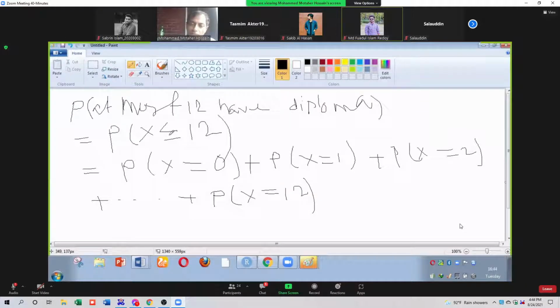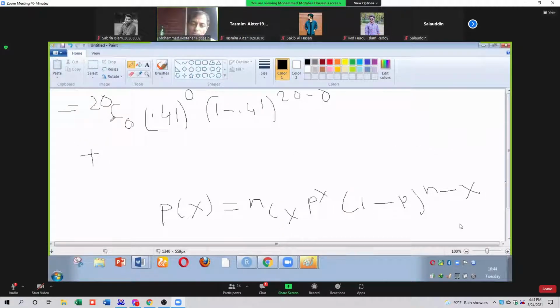We'll have to calculate the probability that at most 12 have diploma. That's why we are writing probability of x less than or equal to 12. So less than or equal to 12 means x takes the value 0, 1, 2 up to 12. For different values of x, you'll have to calculate the probability. Whenever x equal to 0, the probability is this one. Whenever x equal to 1, what is the probability? Now you understood or not? Did you get my point or not?